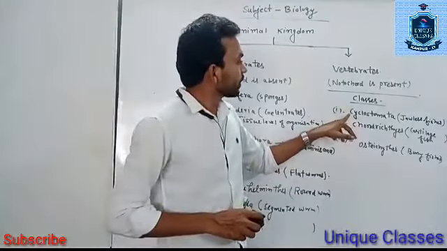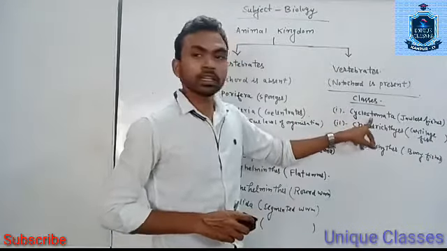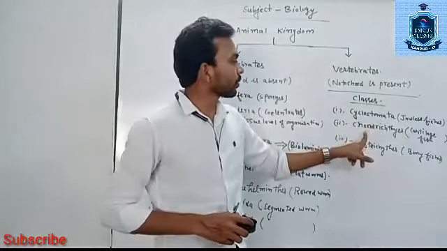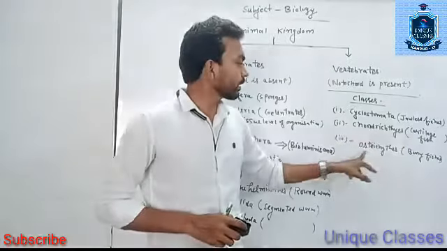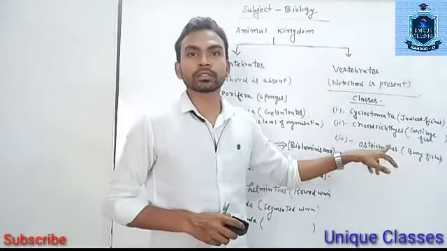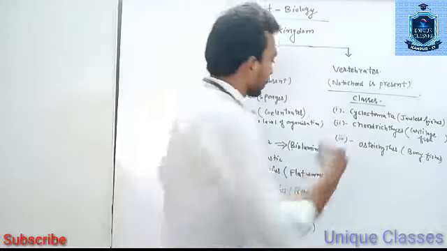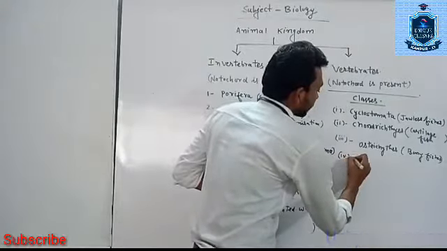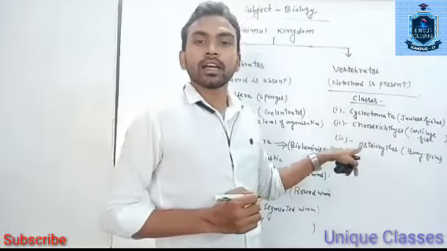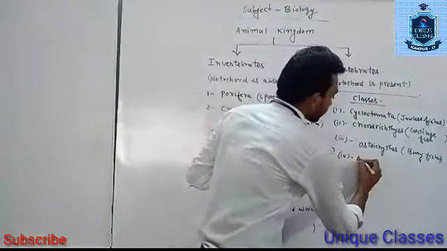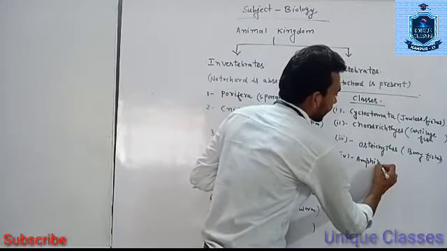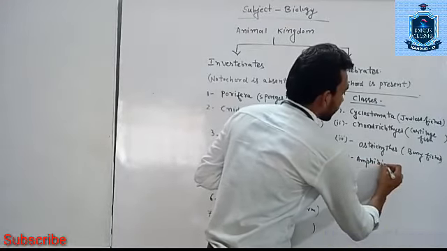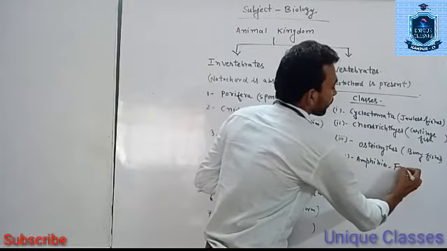So these are the three: Cyclostomata, jawless fishes; Chondrichthyes, cartilaginous fishes; and Osteichthyes, bony fishes. Now, the fourth class is class Amphibia. Example is frog.